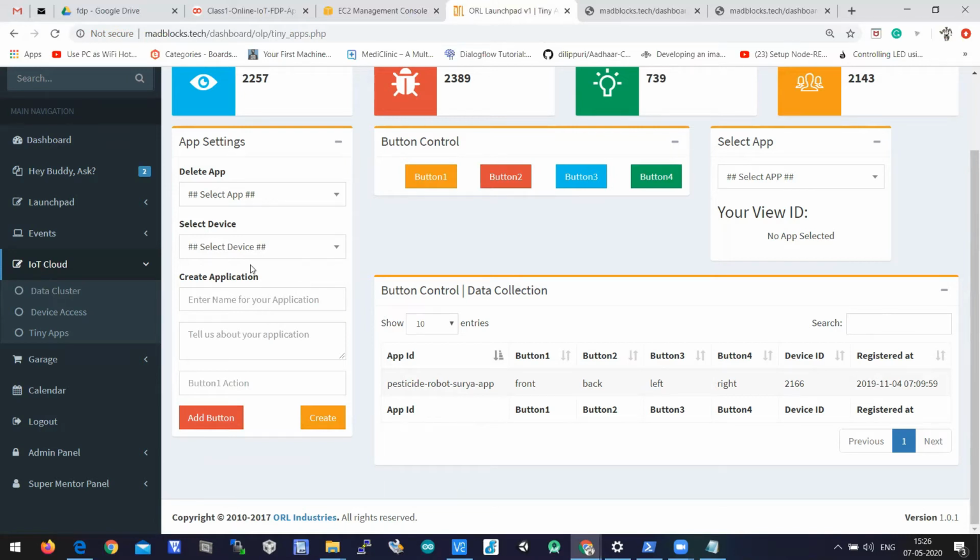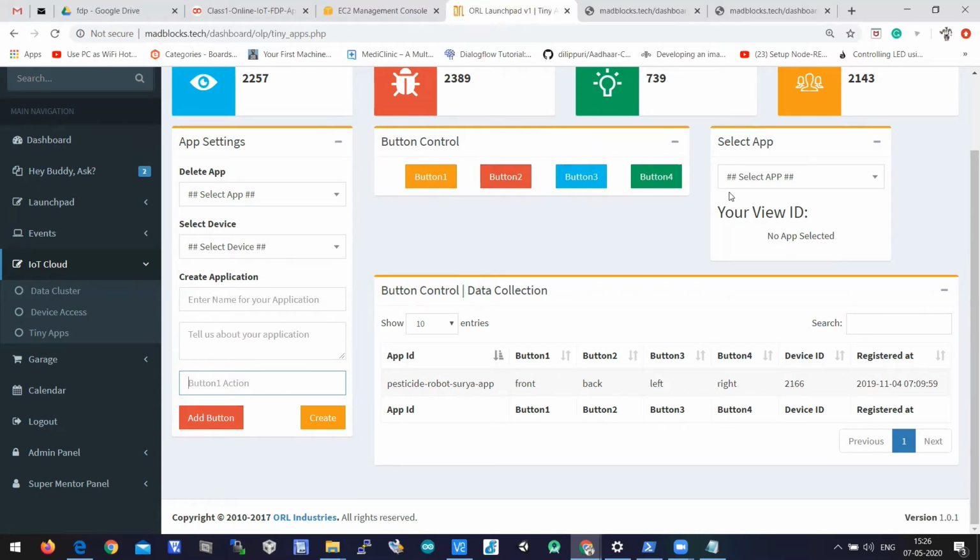Have you all created? It's simple. You need to select the device, write your application name, and briefly describe it, say demo. For button 1 action, you should write the command that you want to upload. Then click on the add button again and write the second command that you want to upload, and then click on create. When you click on create, the application will be created. To activate your application, for these buttons, these buttons are now idle.